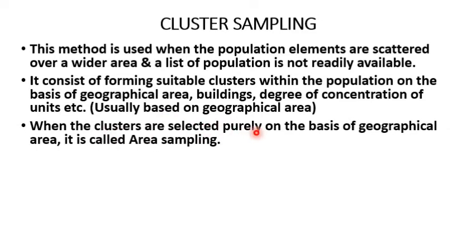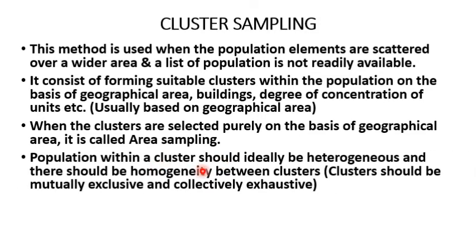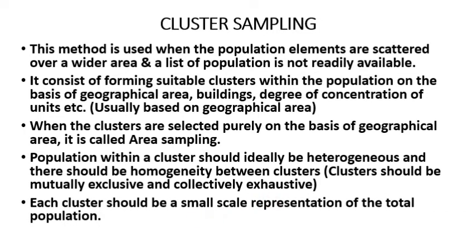When the clusters are selected purely on the basis of geographical area, it is called area sampling. Population within a cluster should ideally be heterogeneous and there should be homogeneity between clusters. That means there will be heterogeneity within cluster and homogeneity between clusters. That means clusters should be mutually exclusive and collectively exhaustive. Each cluster should be a small scale representation of the total population.